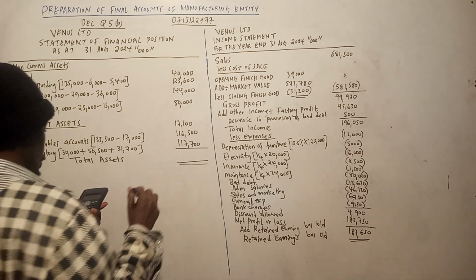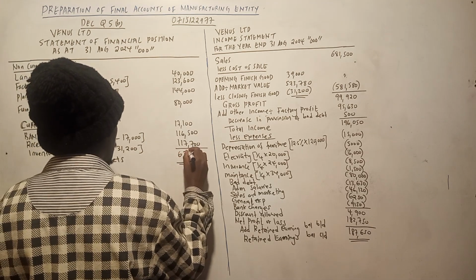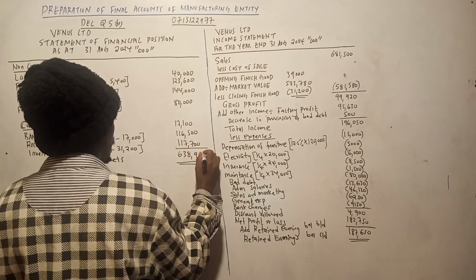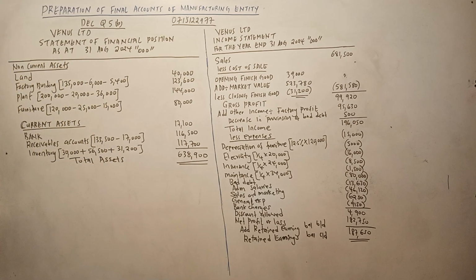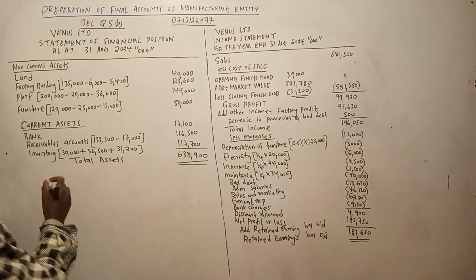So it is 638,900. That being said, we can now do capital and liabilities.